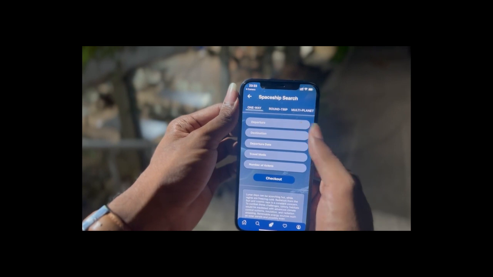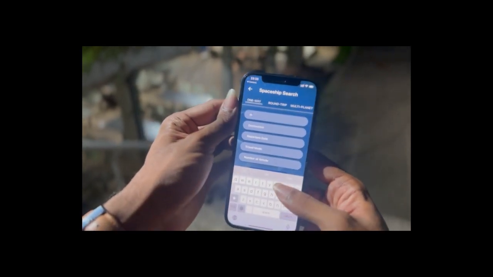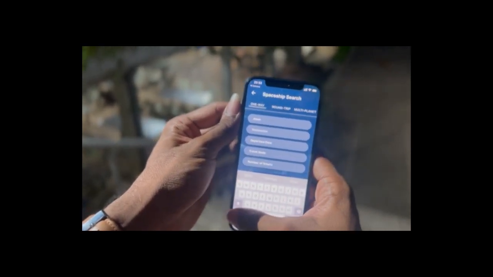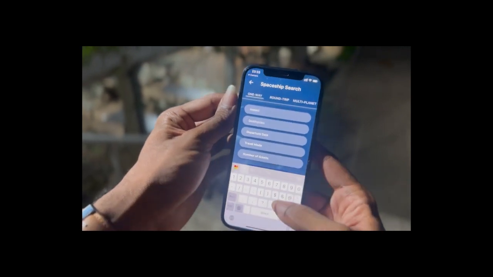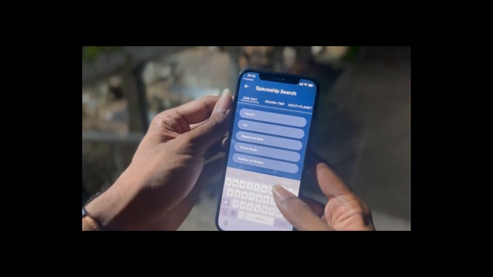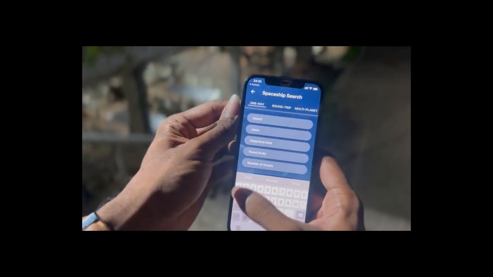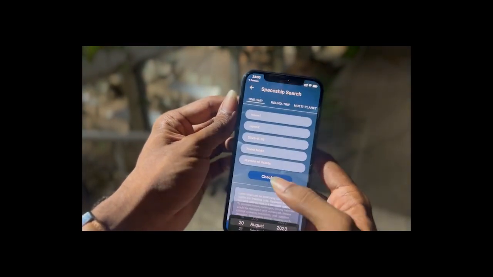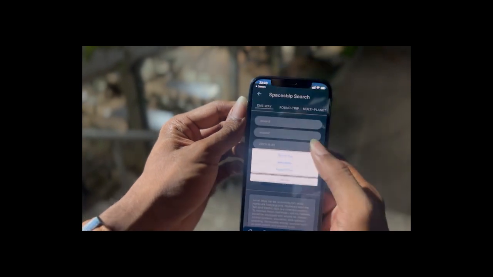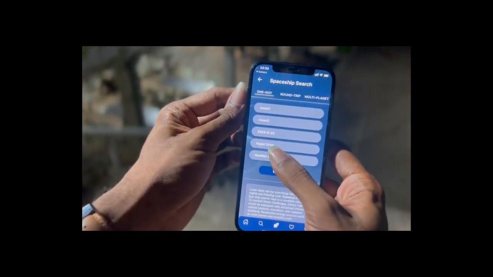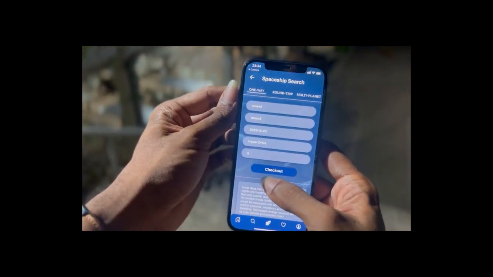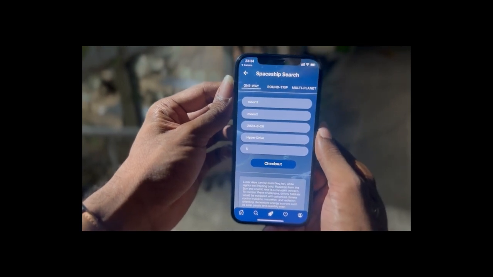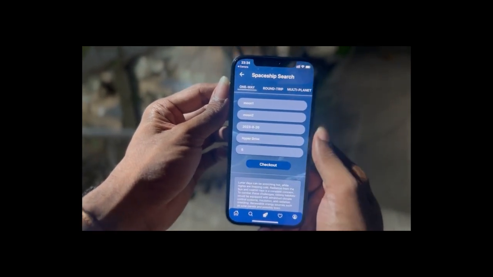So let's proceed. Departure, let's say Moon 1, and on destination, Moon 2. Departure date, let's give it a countdown date. Okay, go. Travel mode, hyperdrive. Number of tickets, you can choose from, let's say, 5. So once providing the necessary details, you can proceed to checkout.